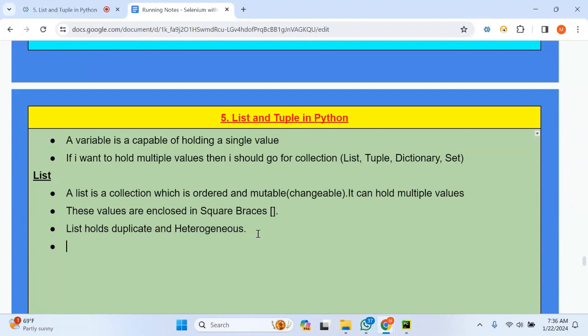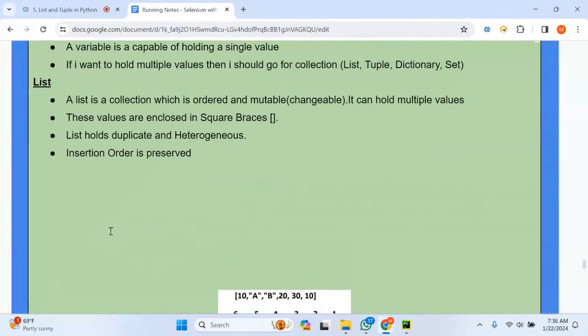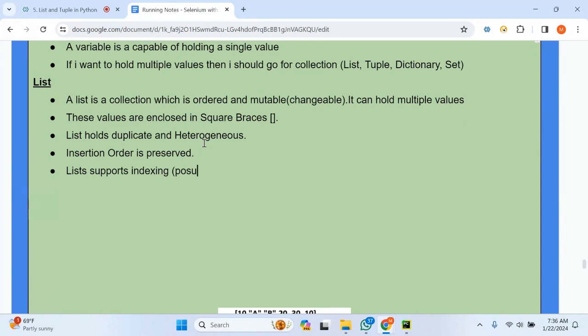Similarly, insertion order is preserved. Insertion order is preserved means in whichever order you insert the values in the list, in the same order those can be fetched. In the same order those are inserted into the list. Another important point, a list supports indexing. What are the types of indexing we have? Positive as well as negative indexing.